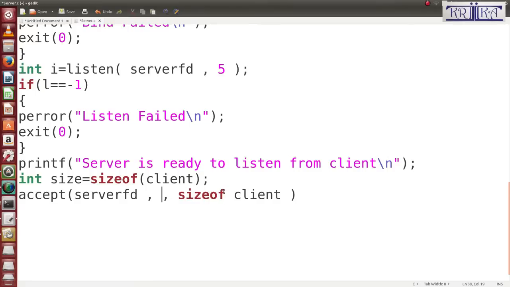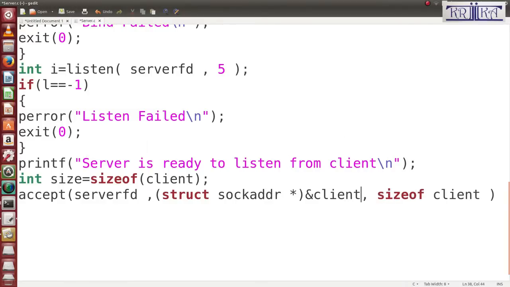Then in the accept function we will write, with the same type of coding, struct sockaddr pointer, ampersand client. Then you will write how many bytes it will receive. It will accept, meaning it will receive how many bytes are sent from client to server. That means the server's accept function only receives how many bytes are connected. That means it will return the size of the client. So this is the size of the client.